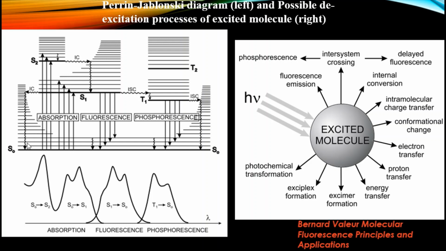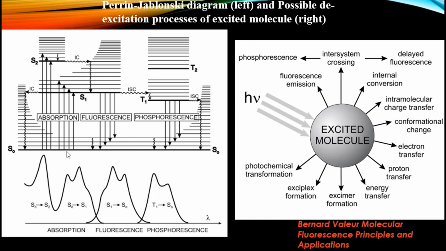Here in the Jablonski diagram, we see different energy levels. S0 is the ground singlet state, S1 is the first excited singlet state, S2 is the second excited singlet state, T1 is the first excited triplet state, and T2 is the second excited triplet state. In every electronic state you see many vibrational levels, as we know electronic states consist of vibrational levels.